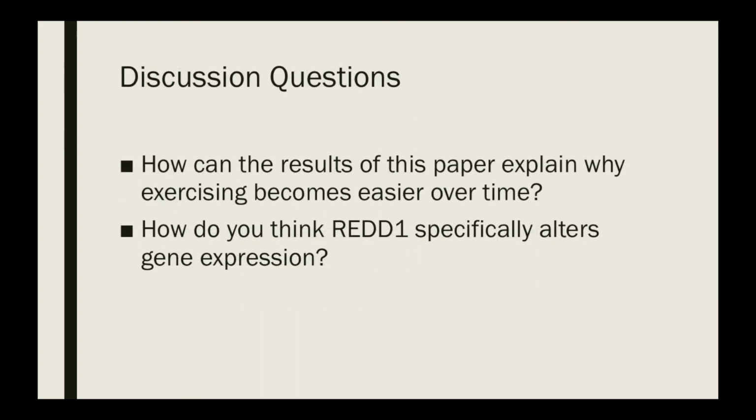So my discussion questions for this paper are, how can the results of this paper explain why exercising becomes easier over time? And how do you think RED1 specifically alters gene expression?